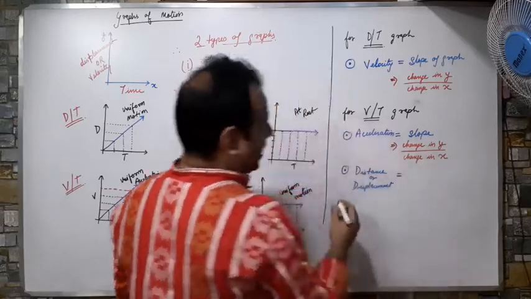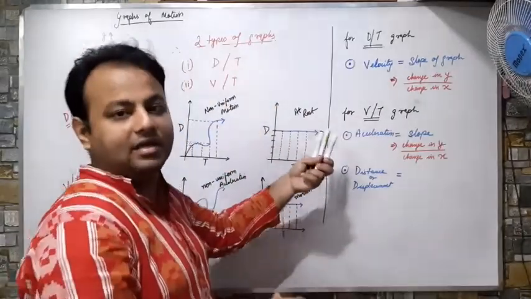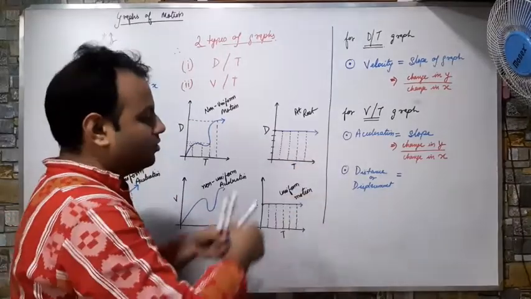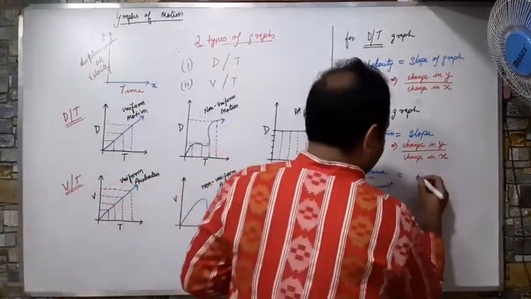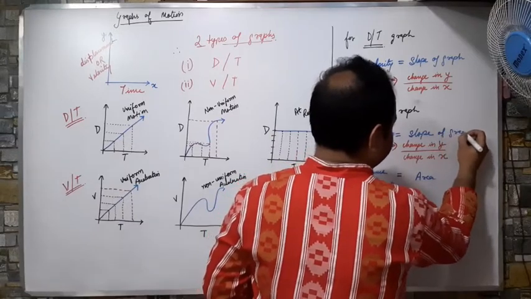I can also calculate the distance or displacement. Both are the same, na? Distance and displacement. Only one has direction, the other doesn't. So what is the formula of this? This is the formula of area of graph. Slope of graph.